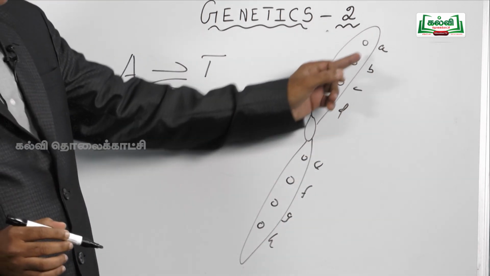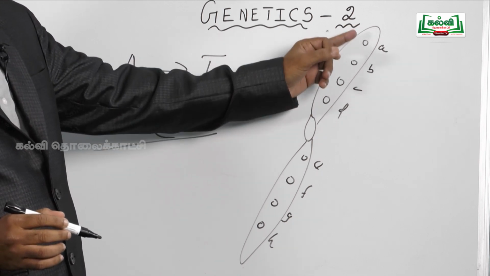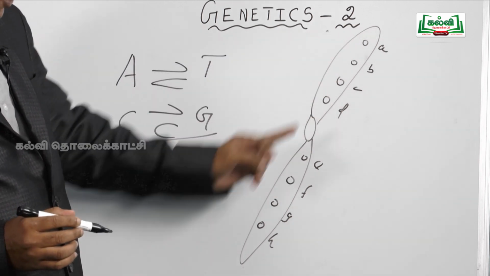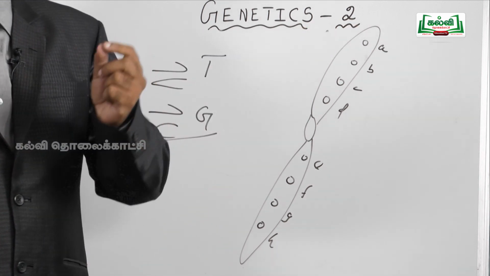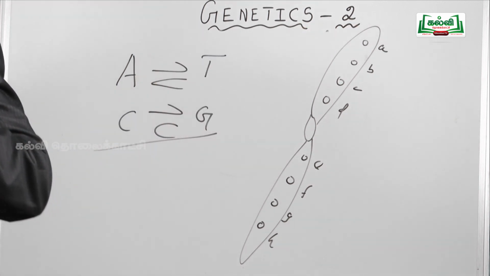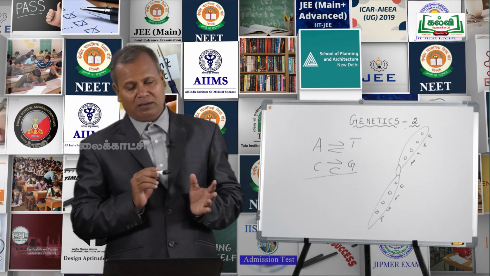If the genes are nearer, the rate of crossing over is less. If the genes are further apart, the rate of crossing over is more. So the rate of crossing over depends on the distance between the genes. Already you know pretty well the answer.